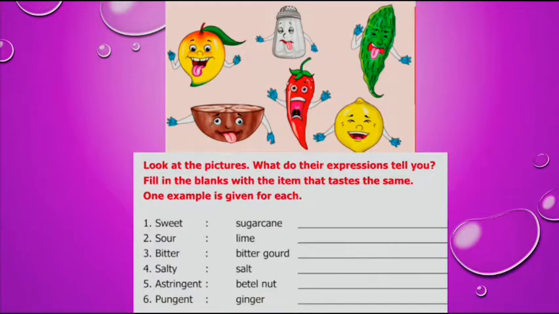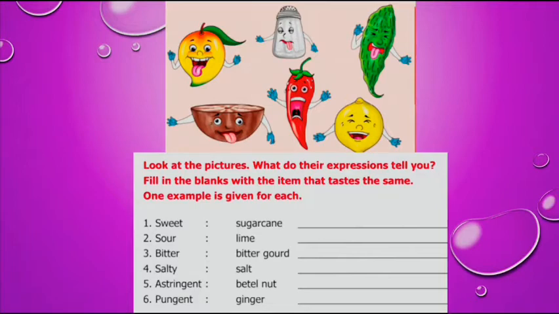Before going into today's lesson, you have some warm-up exercise here. You can see some of the fruits and vegetables, is it? Can you name them? Yes, very good. First one is mango and second one is salt and third one is bitter gourd and fourth one is betel nut and fifth one is chili, that is a green chili or red chili, and then last one is lemon. Each of these have some unique flavors and also differs in taste.